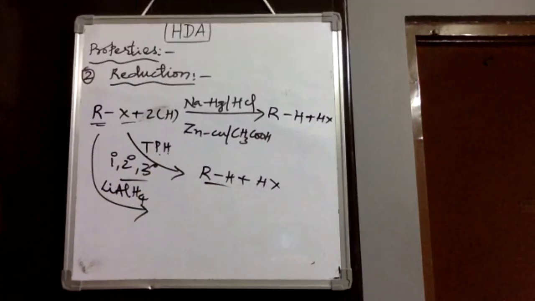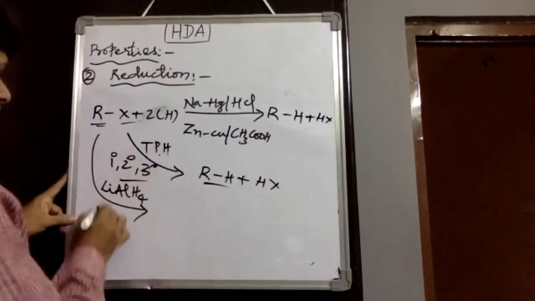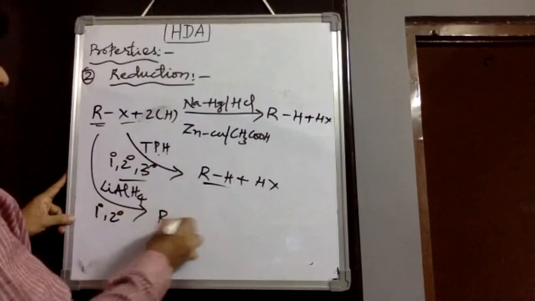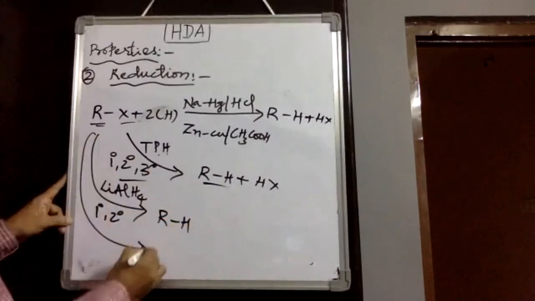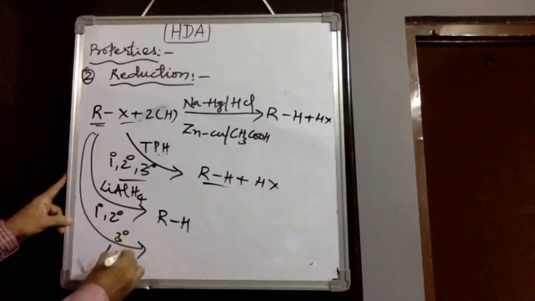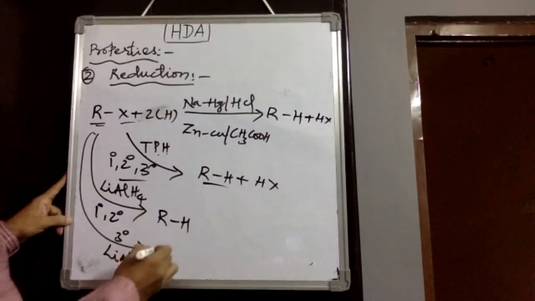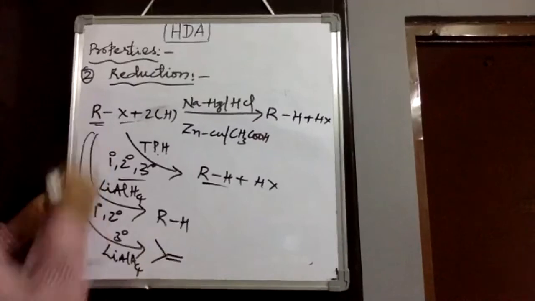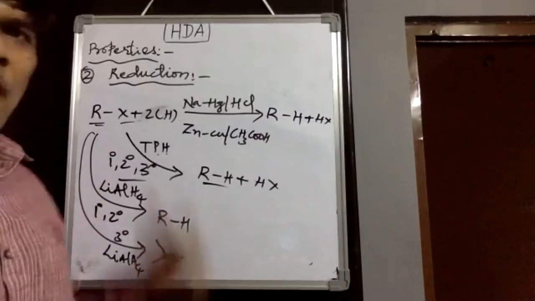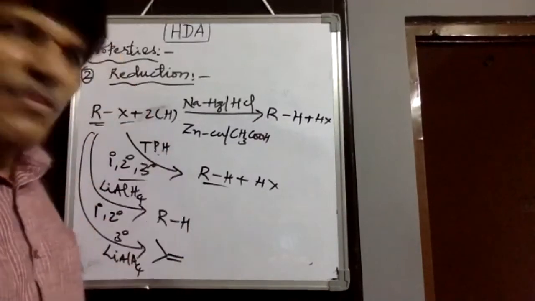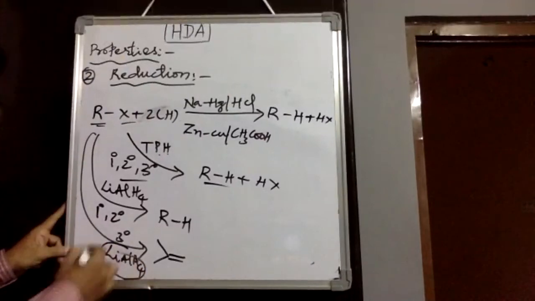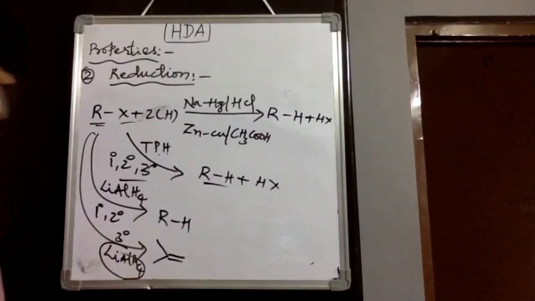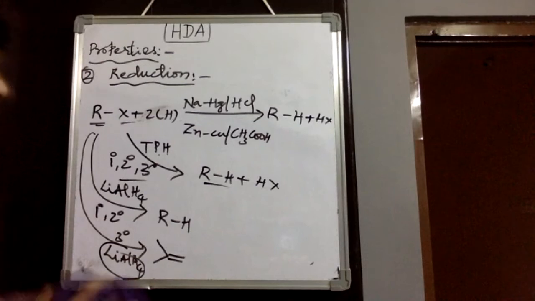Primary as well as secondary are reduced to alkanes, but when we take tertiary butyl, it is converted into alkene, that is isobutene. Lithium aluminum tetrahydride does not have that much capacity for reduction to alkanes.